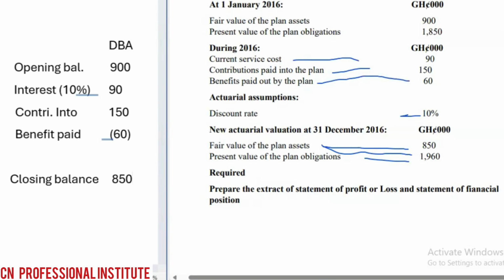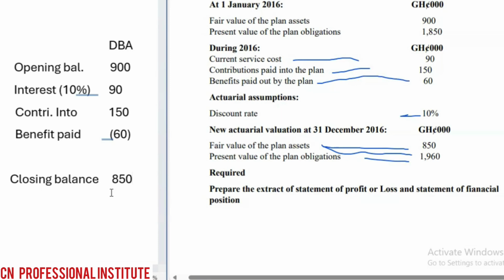Now, we said the difference between all these things that we've done here and the closing balance is what we call the remeasurement loss or gain, which we take to OCI. So let's add: the opening is 900, plus 90, plus 150, minus 60.